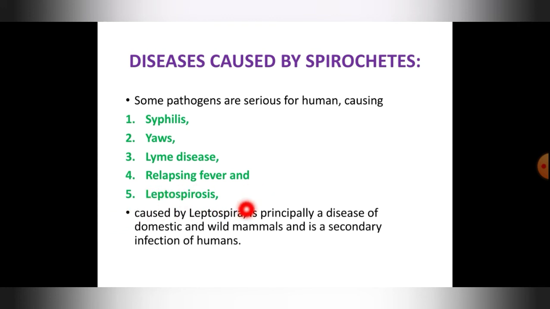Next is leptospirosis. This is spread through the urine of infected animals. The symptoms include high fever, chills, red eyes, vomiting, bleeding, etc. It is caused by Leptospira species, is principally a disease of domestic and wild animals, and is a secondary infection of humans. Usually it affects domestic and wild animals, and from them it affects humans as a secondary infection.